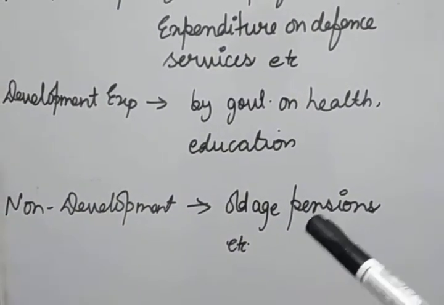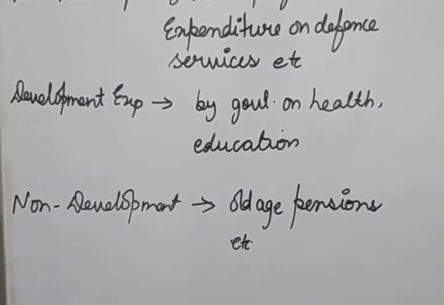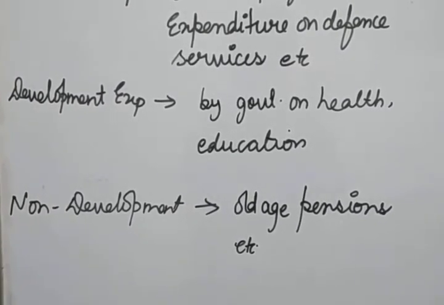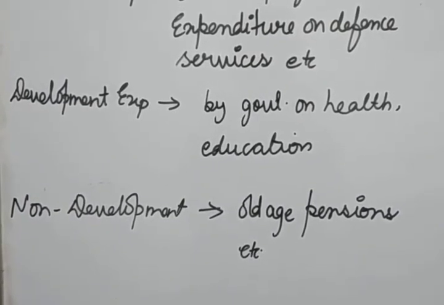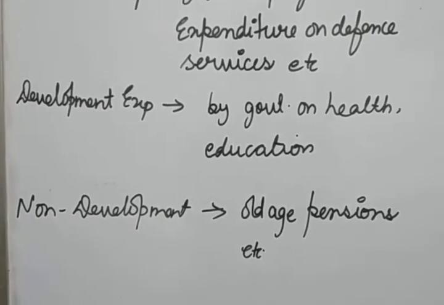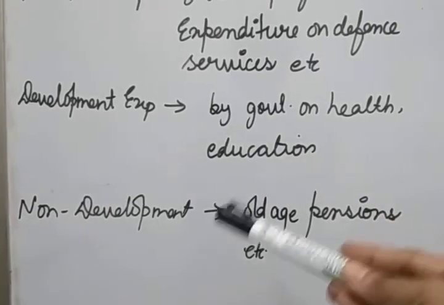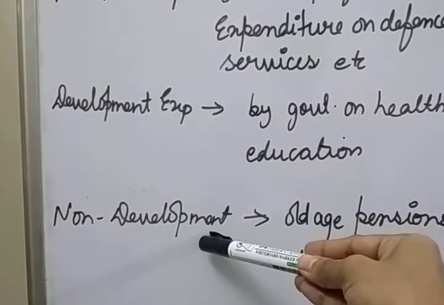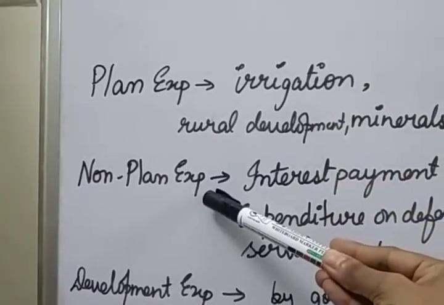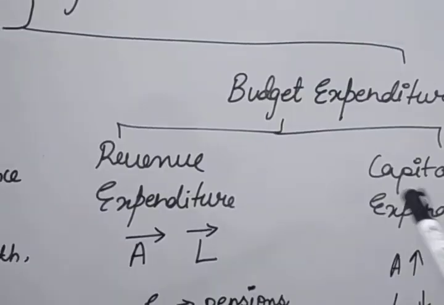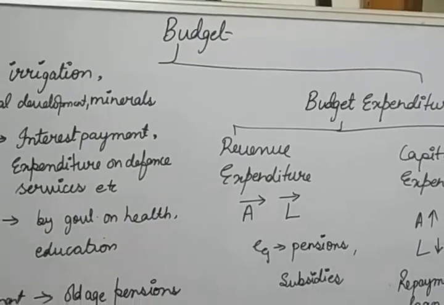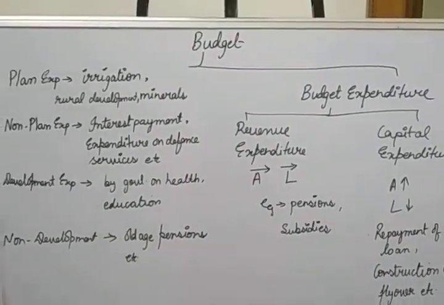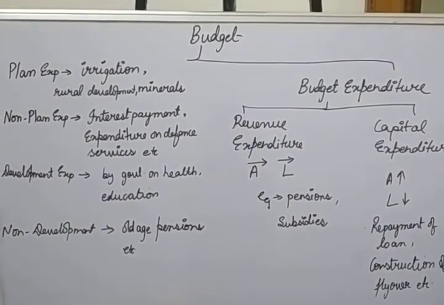Non-development expenditure, which is incurred on providing essential services by the government, is termed as non-development expenditure, just like payment of old age pensions, interest on loans. All these things will be categorized into non-development. So development plus non-development is also equal to the budget expenditure. Plan plus non-plan is also equal to the budget expenditure. Revenue plus capital is also equal to the budget expenditure. So by doing anything we can calculate the budget expenditure in the numericals. Now the types of budget, this we will discuss in the next class.